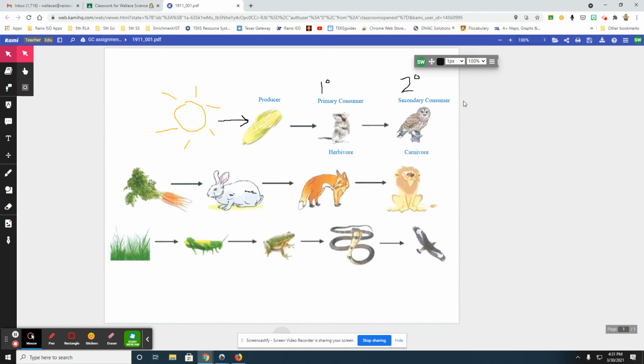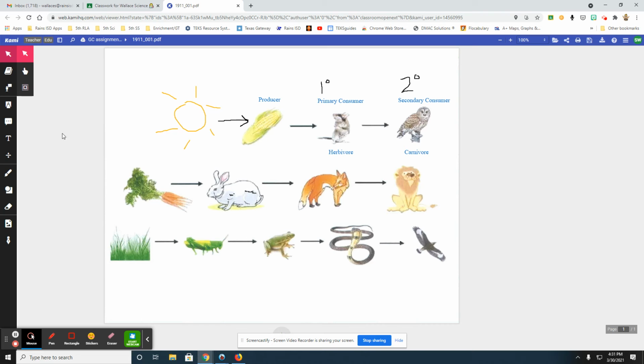Sorry, my circle's a little crude there. So this is an example of how we could say secondary in a little bit shorter way. So we have consumers, right? They're having to consume food from other organisms in order to survive. So we have our first level, which is primary, our second level, which is secondary. The other thing I want you to go back and do is label what type of consumer it is. Based off this food chain, the mouse is eating corn, therefore it's going to be an herbivore, so it's only eating plant material. The owl here is going to be consuming the mouse, and so we know it's a carnivore.